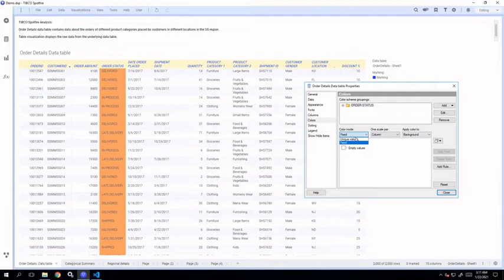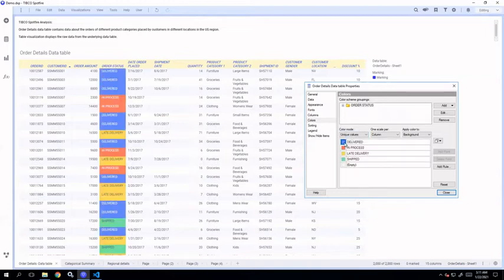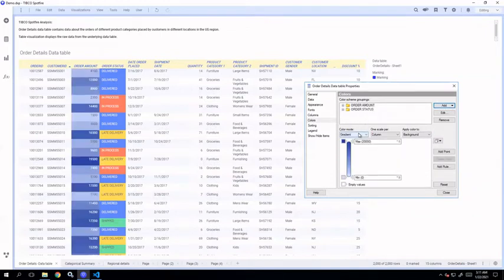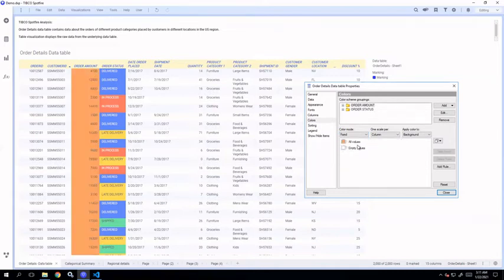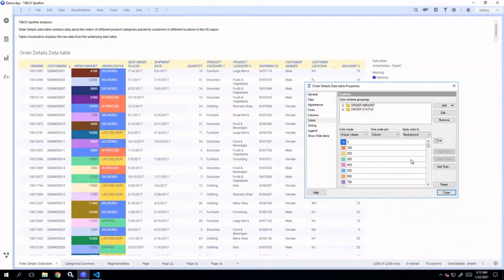For this, the color mode provided are fixed and unique values. So for fixed, you have one color for all of them. If you select unique values, it will pick 4 different colors for all the 4 unique values in this particular column. Okay. Now, if you select a numeric column, let's say order amount, now the color mode changes. You have 4 options: fixed, unique values, gradient, and segment. Okay. With fixed, you have one color for all the values. Okay. And for unique values, it will give you one color for each unique value.